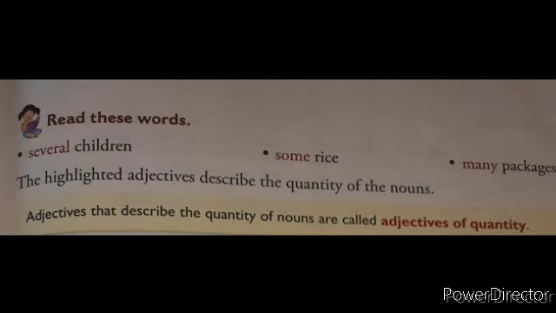The next type of adjective is adjectives of quantity. Adjective of quantity means what? Adjectives that describe the quantity of nouns are called adjectives of quantity. Now quantity means what? How much? For example, several children. How many children are there? Several. How much of that thing is there, it is described by adjectives of quantity.